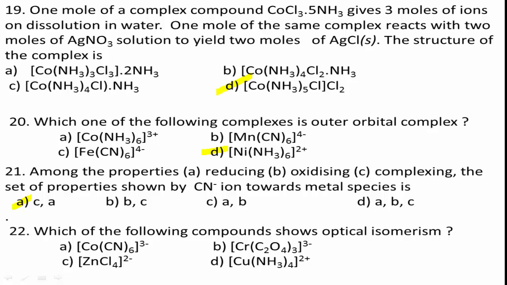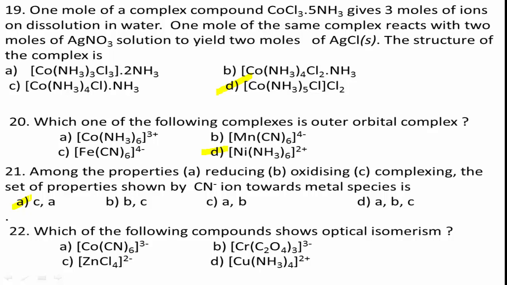Question number 22. Which of the following compounds shows optical isomerism? Options are given here. Option A, [Co(CN)6]³⁻; [Cr(C2O4)3]³⁻; [ZnCl4]²⁻; [Cu(NH3)4]²⁺. The question is which of the following compounds shows optical isomerism. Among the given options,